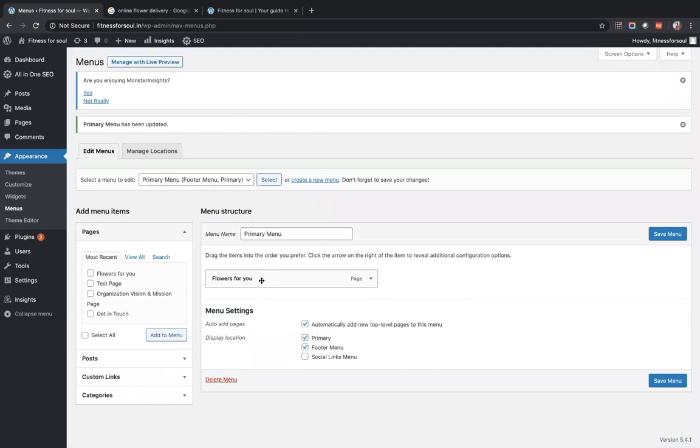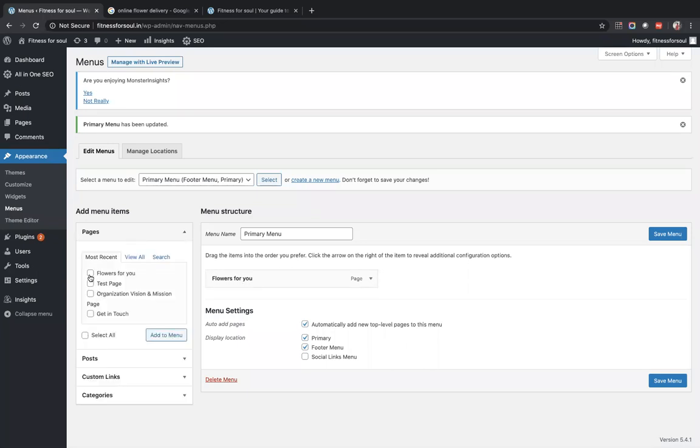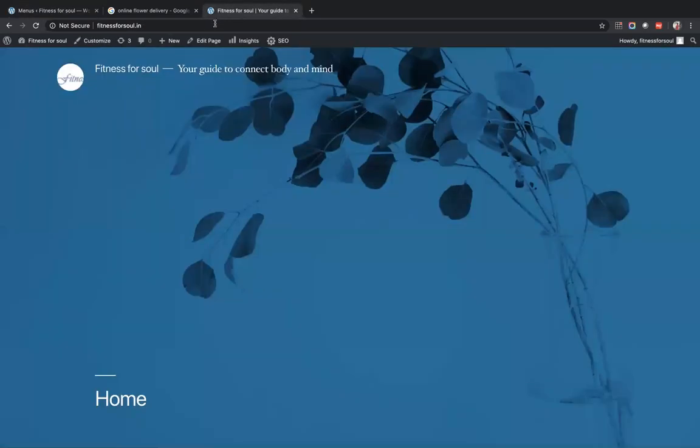Okay. So the first thing we did was create a first menu, which is flowers for you. Any doubts in this? You understood? We went to pages and we made a tick on this flowers for you and add to menu and save menu. 3 steps, 3 basic simple steps. Go back to your home page and enter. See, flowers for you has come. This has become my first menu item on the page, because this is the page that we have created.